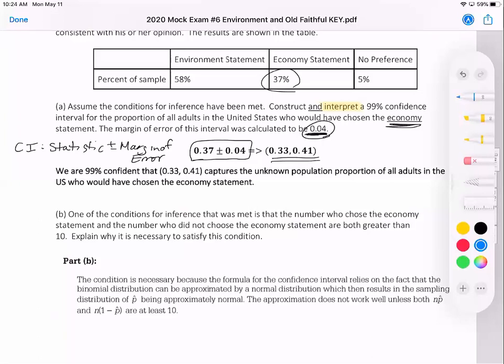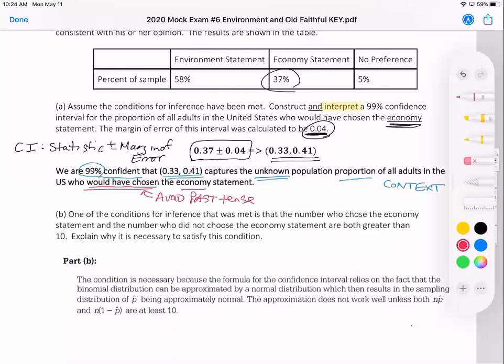But here, our interpretation: we have 99% confidence that this interval captures the unknown population proportion of all adults in the US who would have chosen, that's an important word there, who would have chosen the economy statement. You don't want this to be past tense. Avoid past tense.